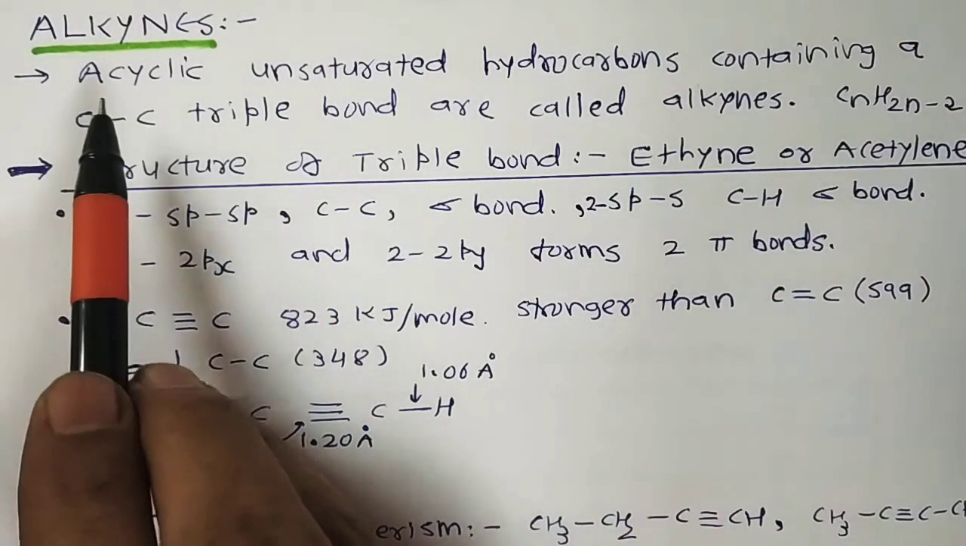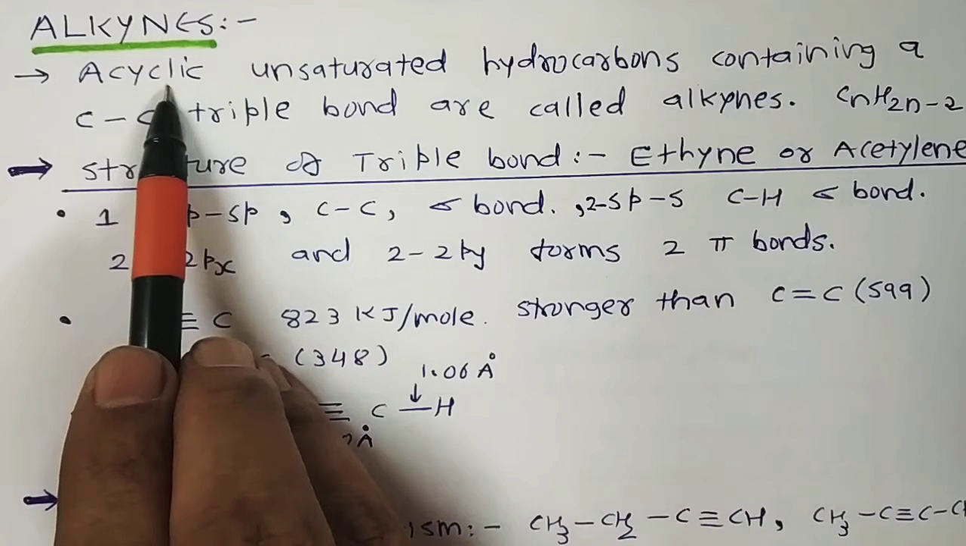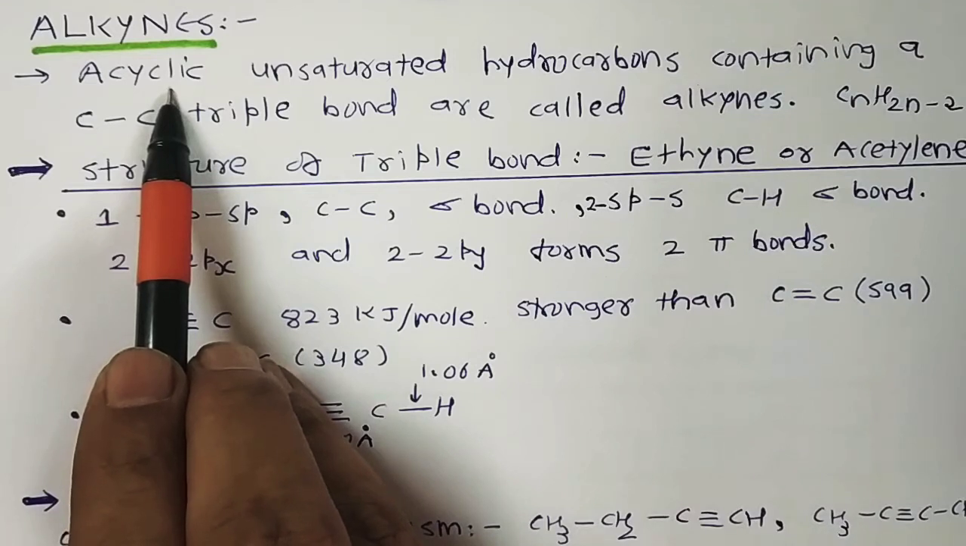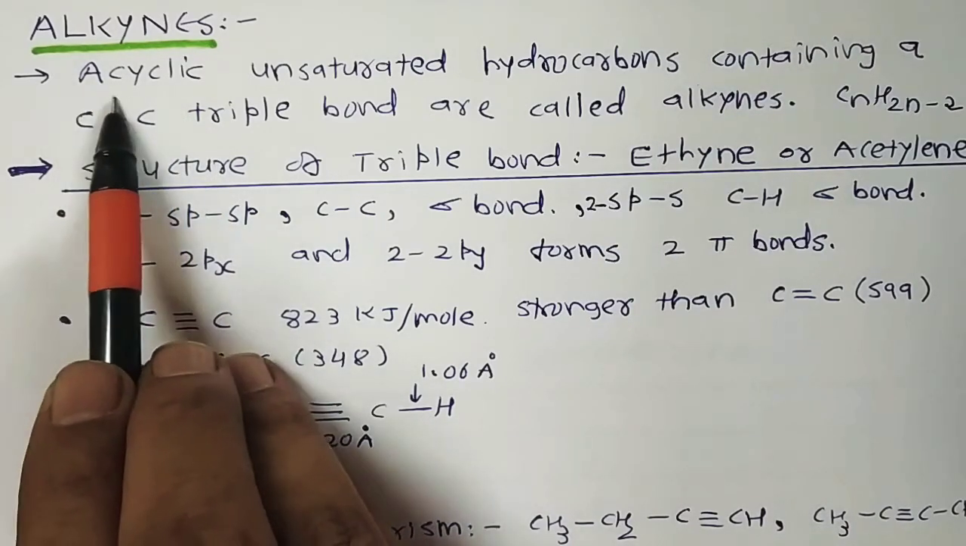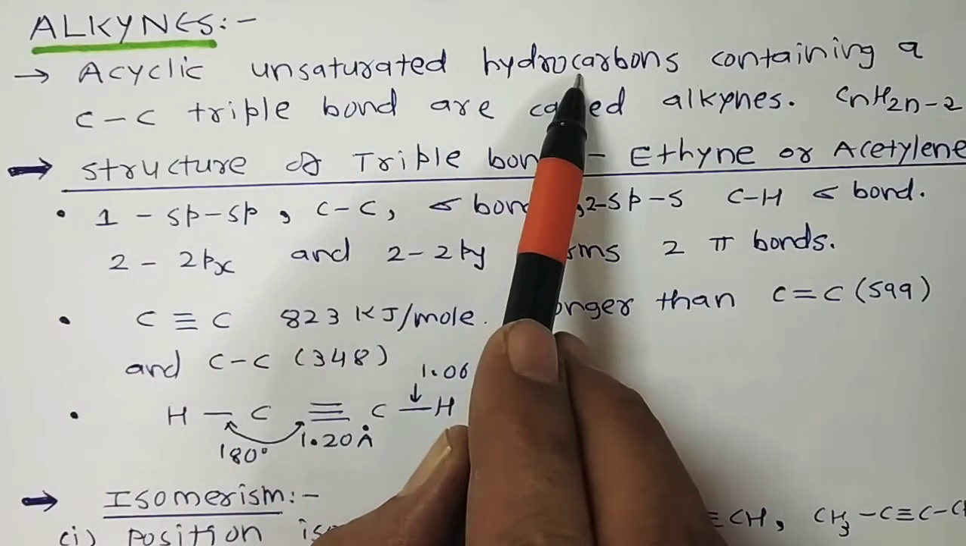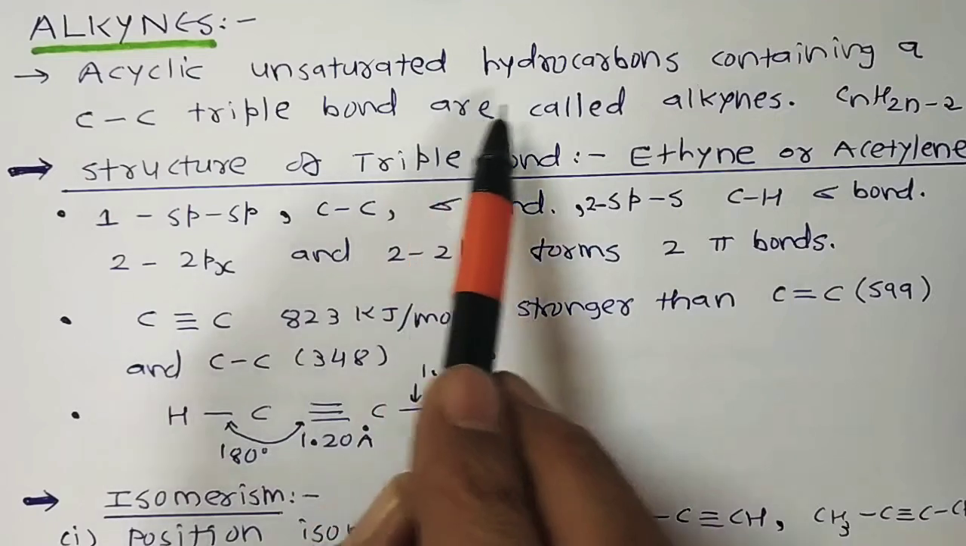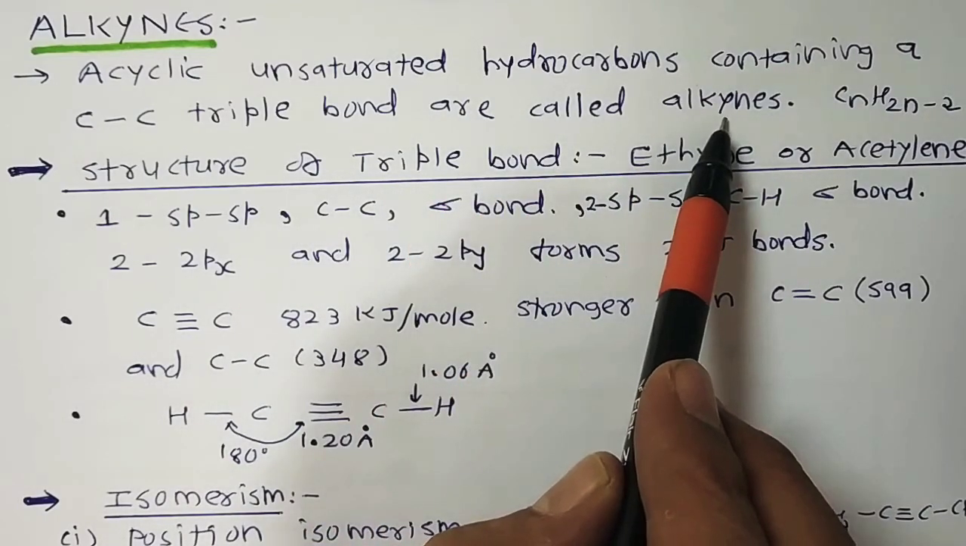Once again, in a simple way, alkynes are acyclic. In the alkyne case, cyclic compounds are not possible because of sp hybridization and a bond angle of 180 degrees. That's why cyclic compounds are not possible in the case of alkynes. Acyclic unsaturated hydrocarbons containing a C≡C triple bond are called alkynes.